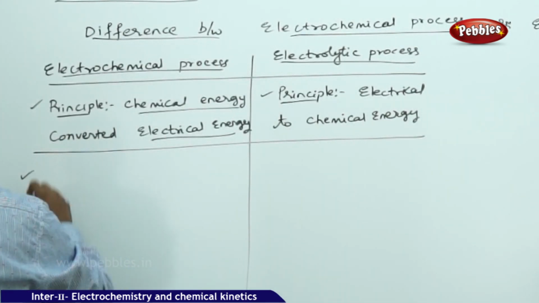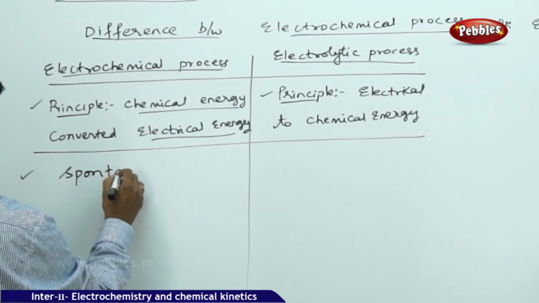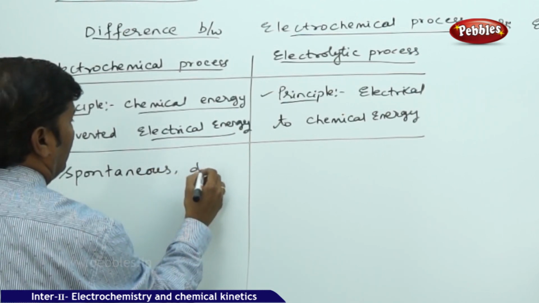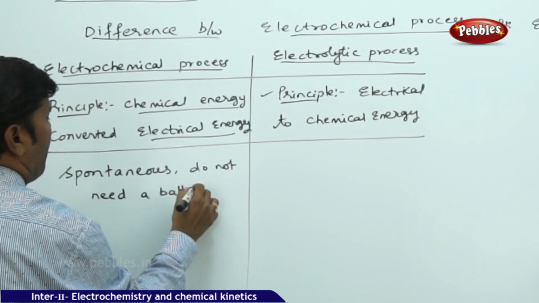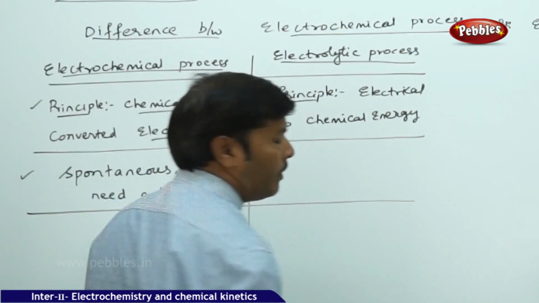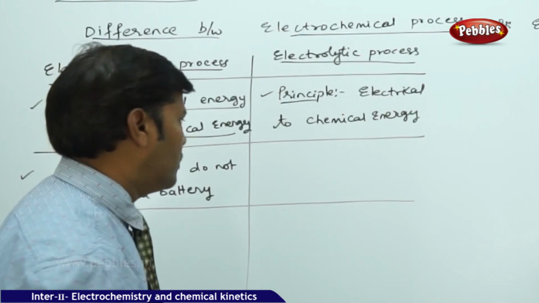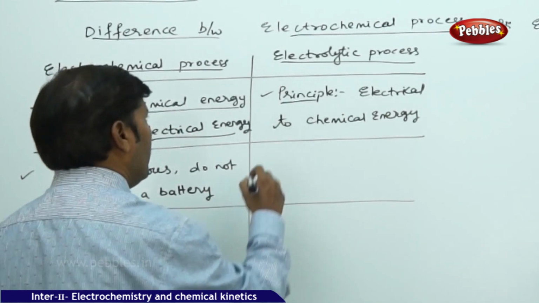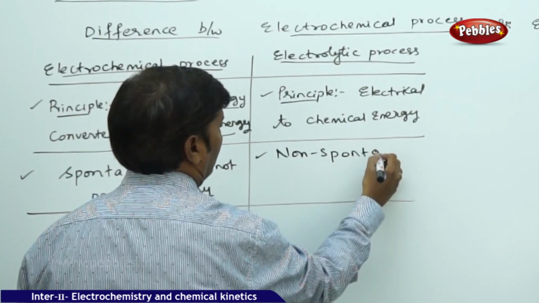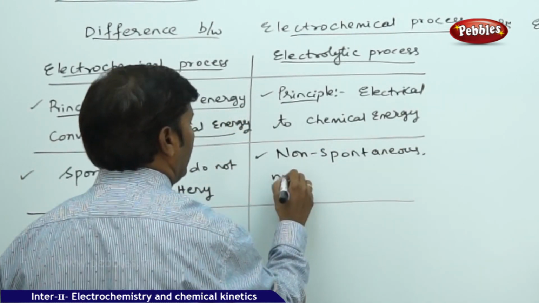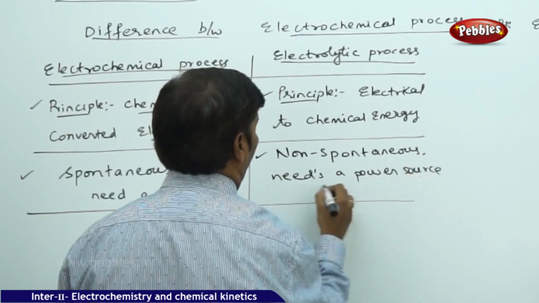Then the second one: the electrochemical process is always spontaneous. It does not need a battery, that means it doesn't require any power source. In other words, no battery is used, no external power source is used. If you go for the electrolytic process, yes, it is non-spontaneous and needs a power source, that is nothing but a battery.